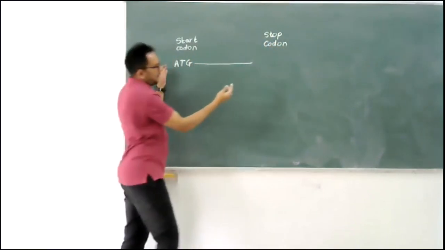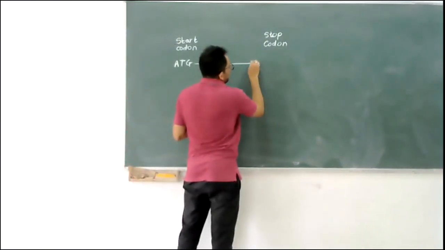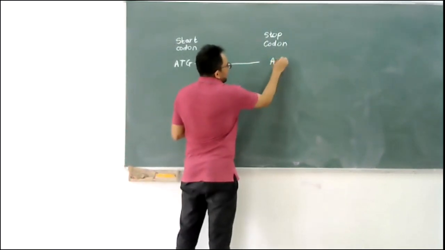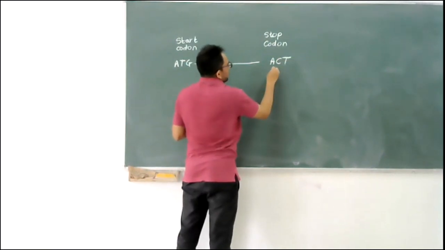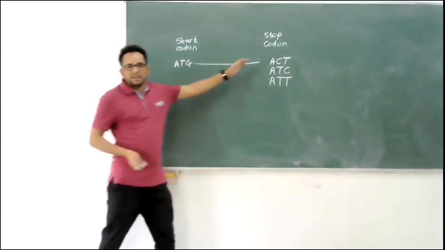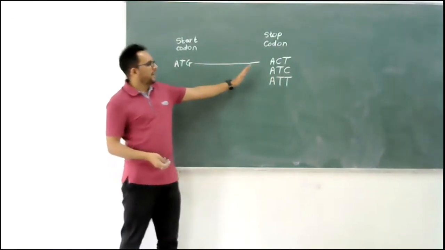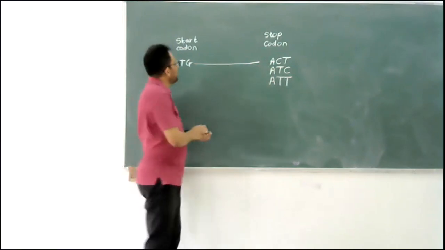So this whole base pair length is one gene, and this stop codon can be either A, C, T, or A, T, C, or A, T, T. Either of these three will be recognized by the ribosomal machinery, and it will stop the protein sequence.